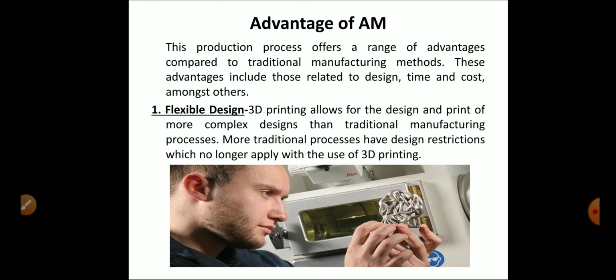Advantages: 3D printing production offers a range of advantages compared to traditional manufacturing methods. These advantages include those related to design, time and cost, amongst others. First is flexible design, the most important advantage. 3D printing allows the design and printing of more complex designs than traditional manufacturing processes. We can create a very complex design and convert it into a 3D model. Traditional processes have design restrictions which no longer apply with 3D printing technology.